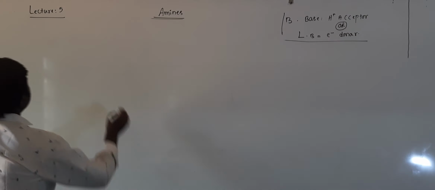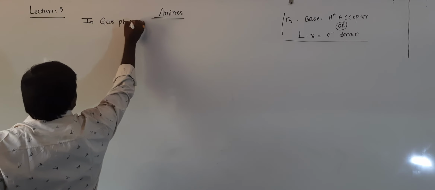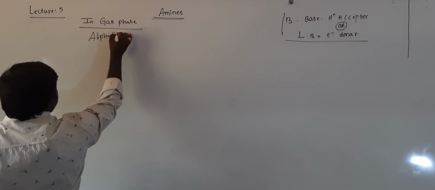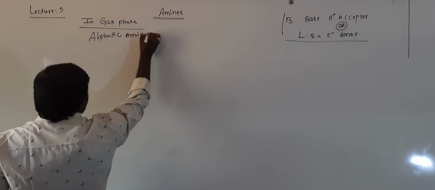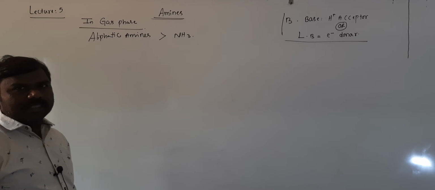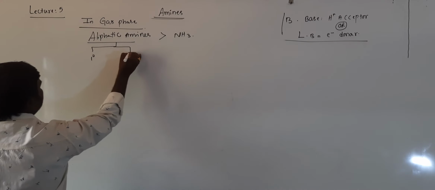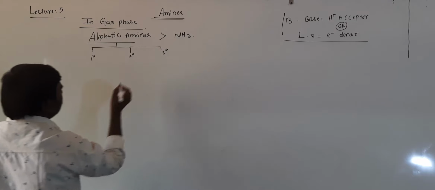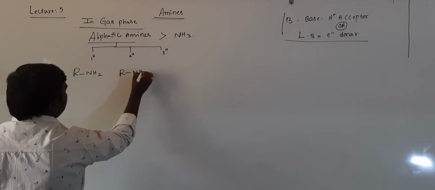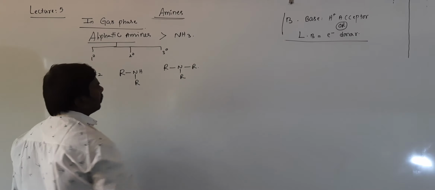Now, the order. This is in gas phase, very important, you remember gas phase: aliphatic amines are more basic than ammonia. In aliphatic amines especially, primary amines are there, secondary amines are there, followed by tertiary amines. Primary amine means RNH2, secondary amine means RNHR, tertiary amine means RNR, right?